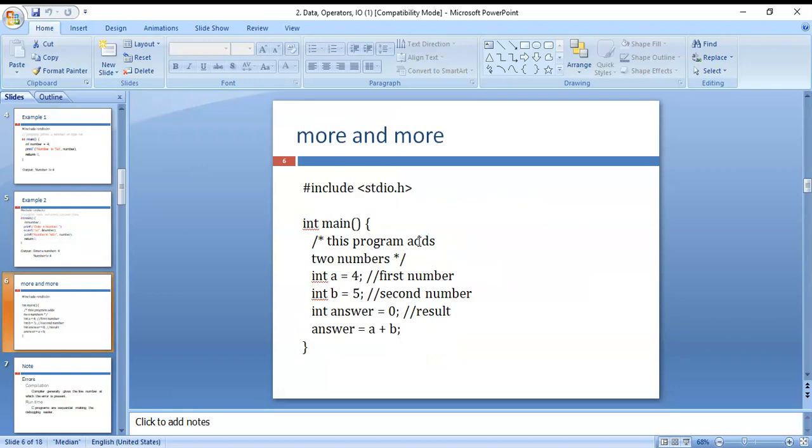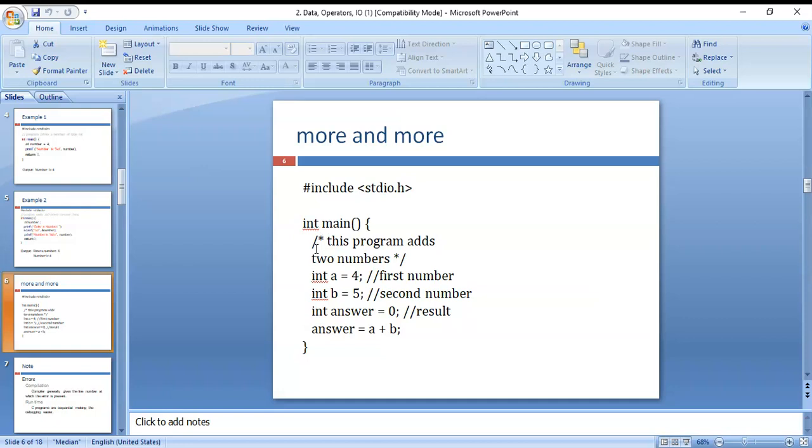And see the next one. Here you can see A and B values are there. Result is equal to 0. Answer is equal to 0. Answer is equal to A plus B. This one you can see is the syntax.